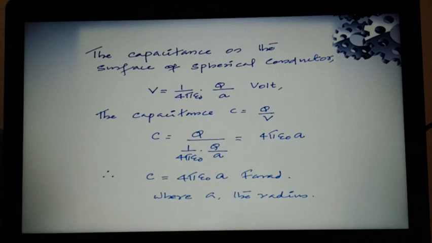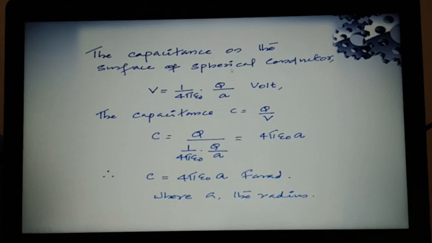So you can define this potential V as a potential over the surface of that conductor. So V is equal to 1 by 4 pi epsilon 0 Q by A volt is the potential on the surface. Hence, Q is the total charge and V is the potential. Now you can define the capacitance.